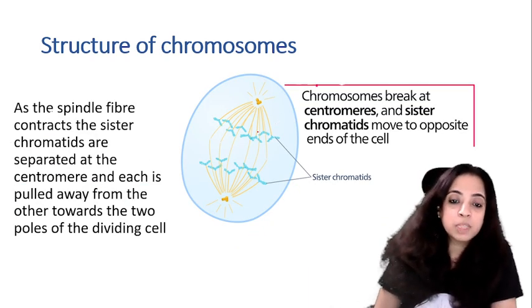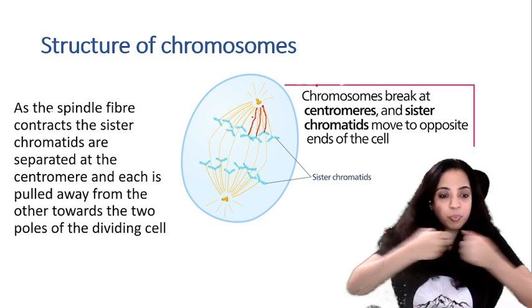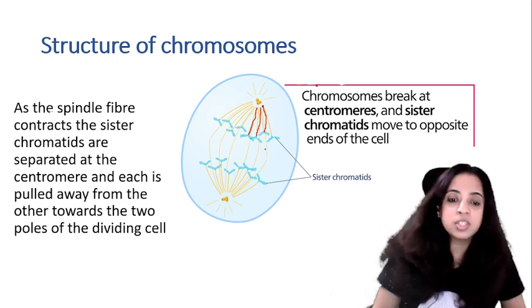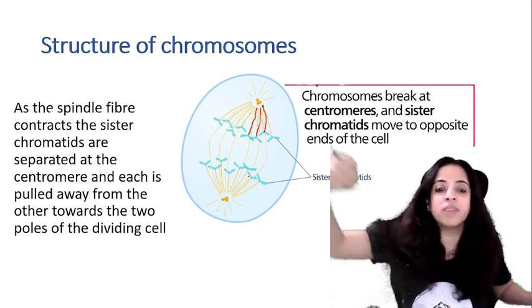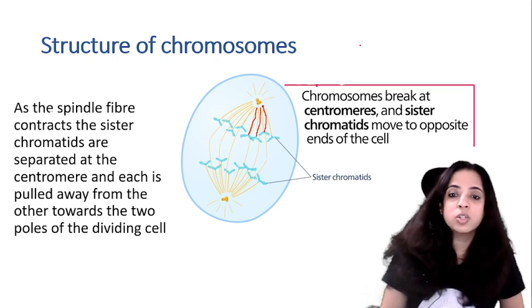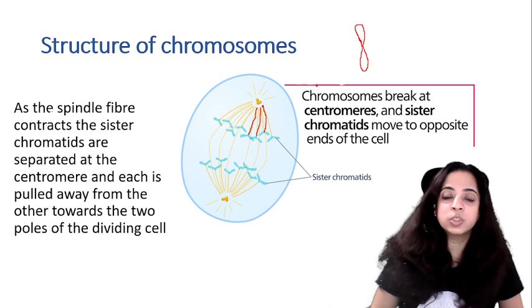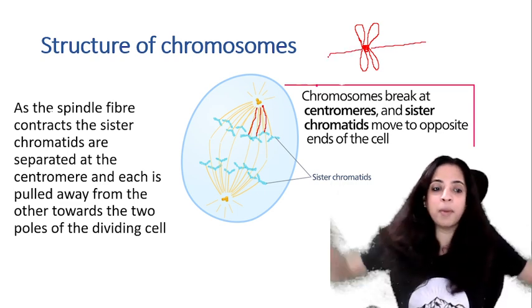See, the spindle fibers have shortened. So it is pulled away. When the spindle fiber is contracting, these sister chromatids are pulled away from the centromere. Can you see? Earlier it was like this. Earlier this was a chromatid and this was a chromatid. They were joined like this. Now the spindle fiber is pulling them apart.